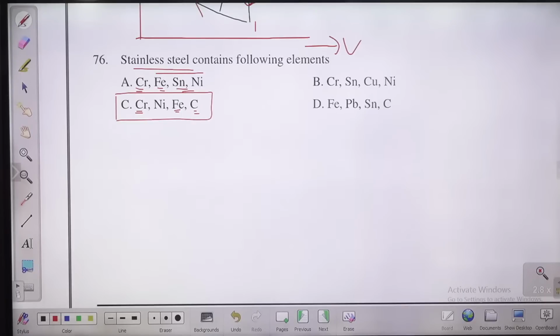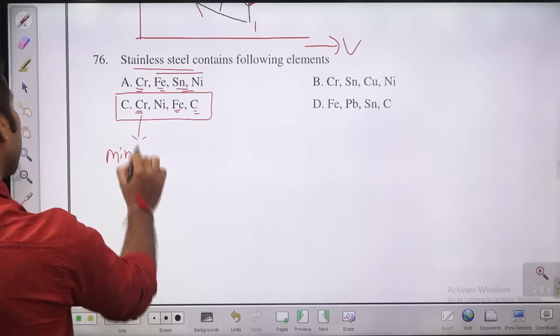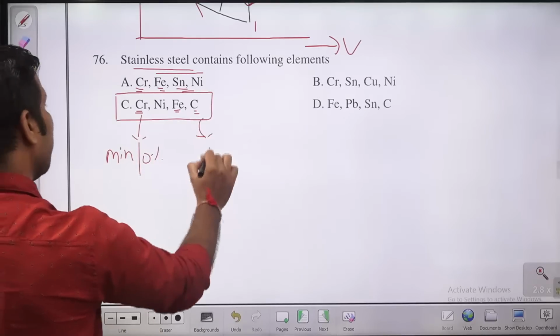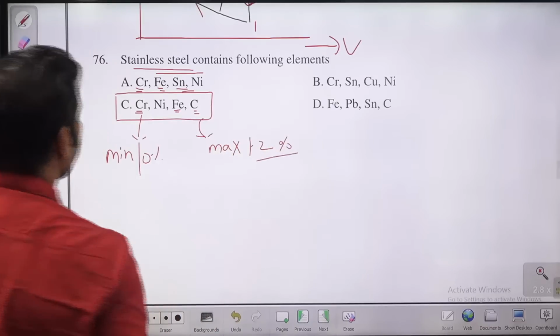Maximum percentage of carbon, how much can it be? That is usually less than 1.2%. Chromium should be minimum 10%. This is minimum 10%, and this is maximum 1.2%, close to that.